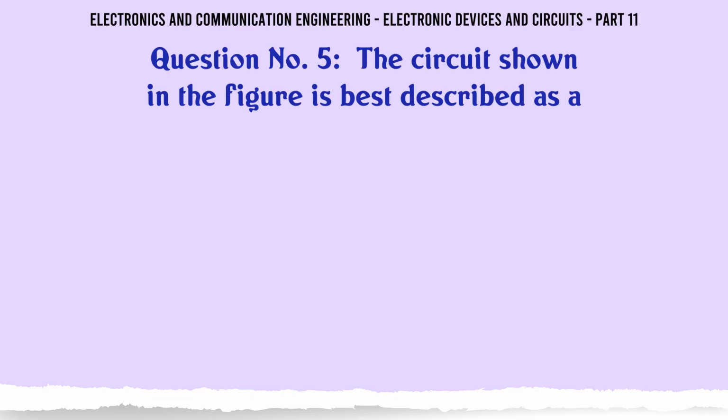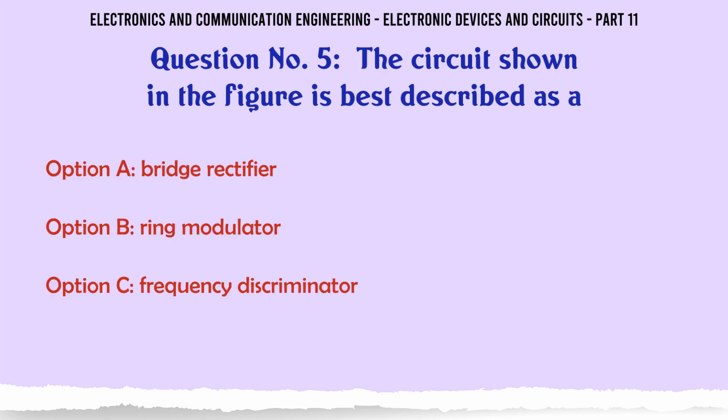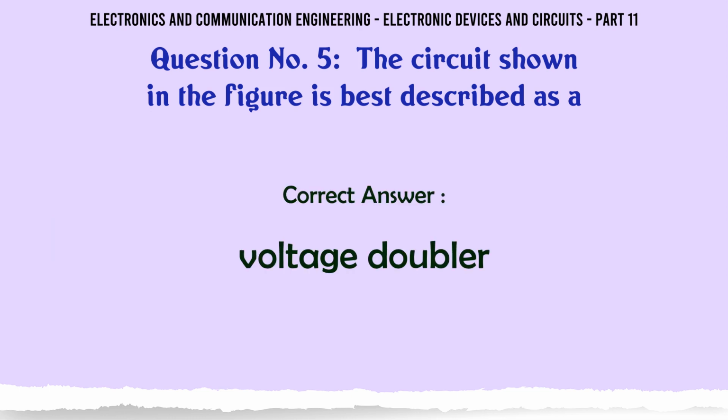The circuit shown in the figure is best described as: a. Bridge rectifier, b. Ring modulator, c. Frequency discriminator, d. Voltage doubler. The correct answer is voltage doubler.